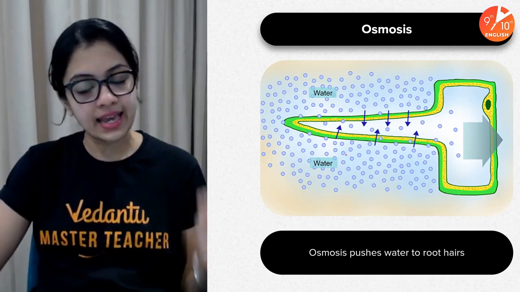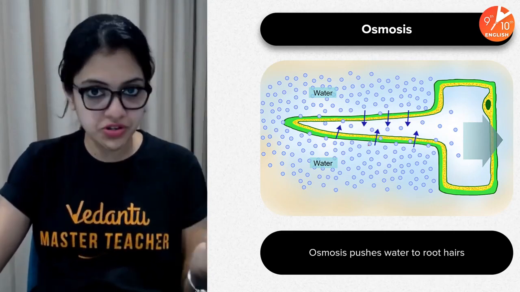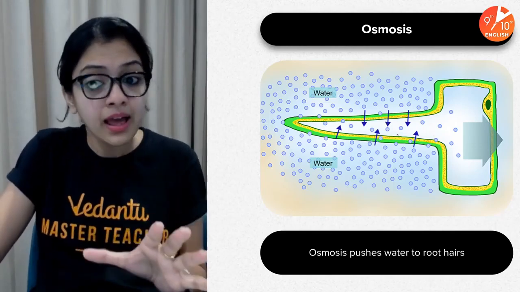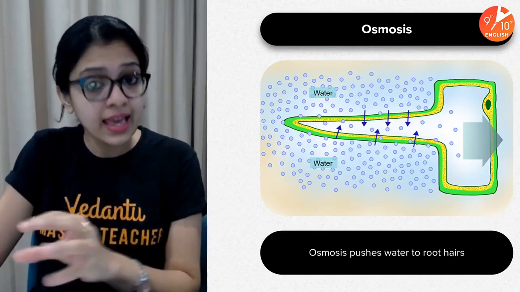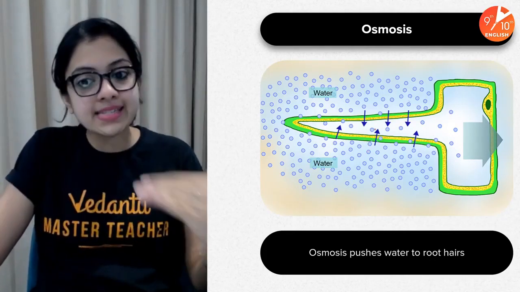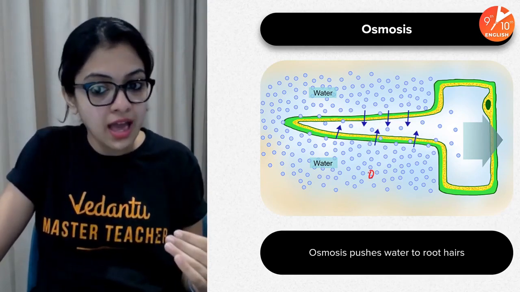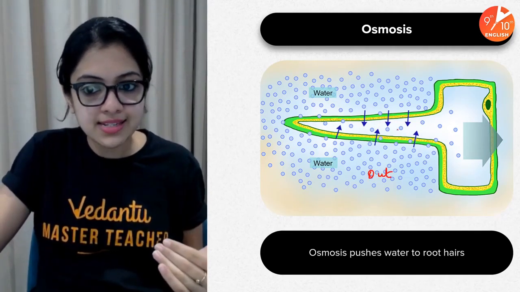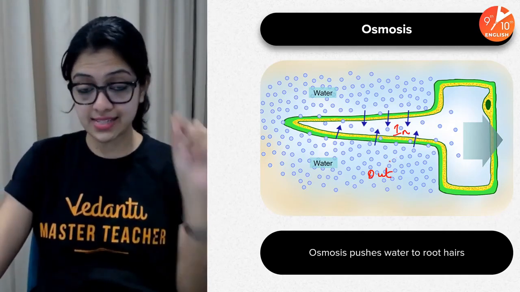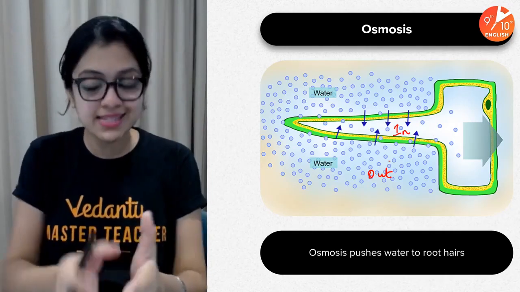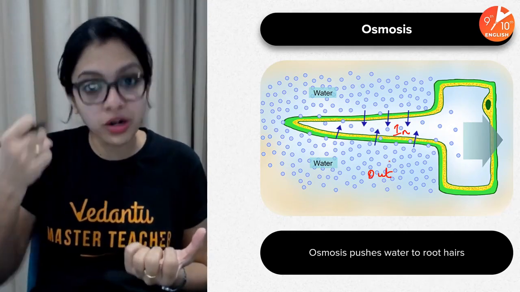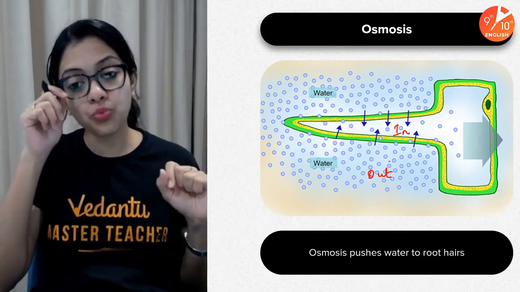As you can see, when there is a difference in solute concentration between two solutions separated by a semi-permeable membrane, say for example, the plasma membrane of this cell is acting as the semi-permeable membrane here, okay? So when such a membrane separates two different solutions, one which is outside, I'll mark this outside, and this is inside. Okay, so inside the root hair cells, if you actually remember the special characteristics that root hair cells possess, which makes them special and eligible for uptake of water and minerals. I think we discussed that in session 1 of this chapter.